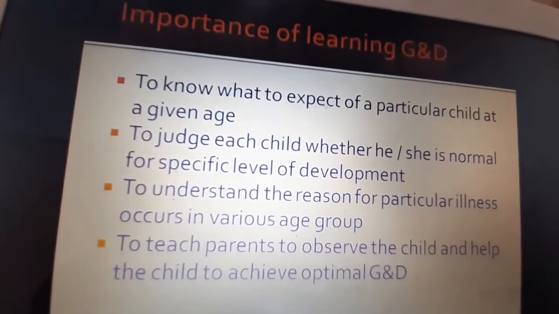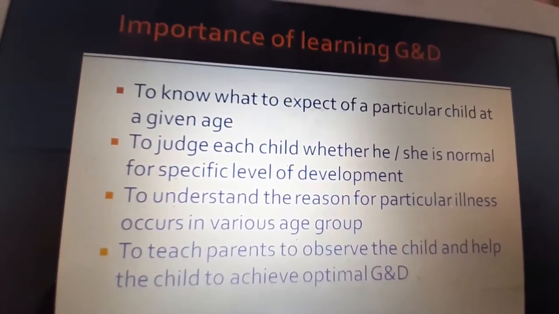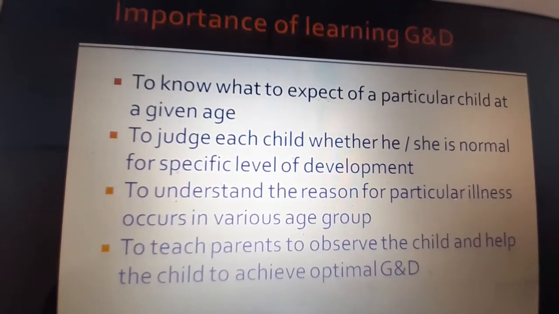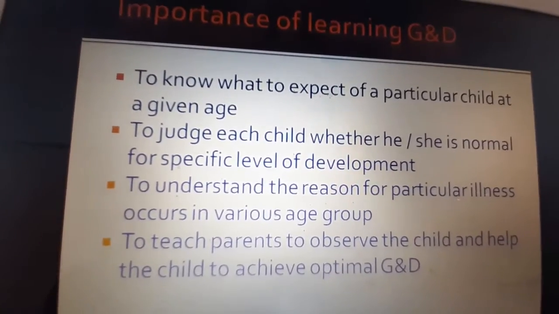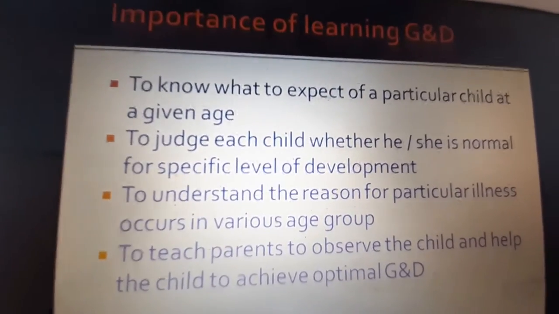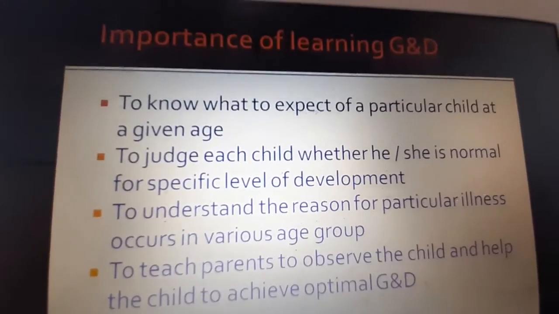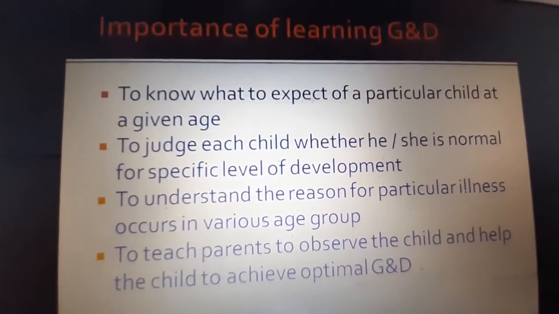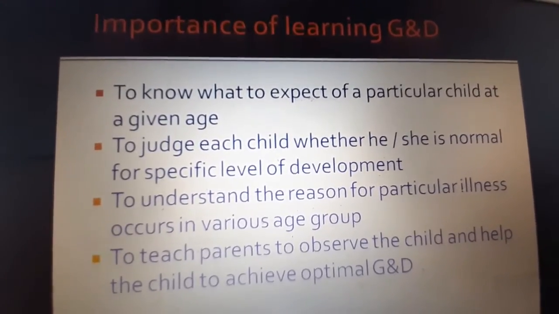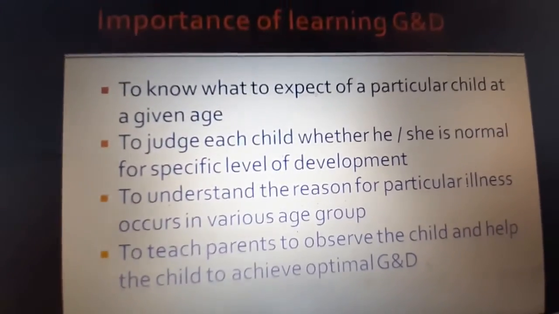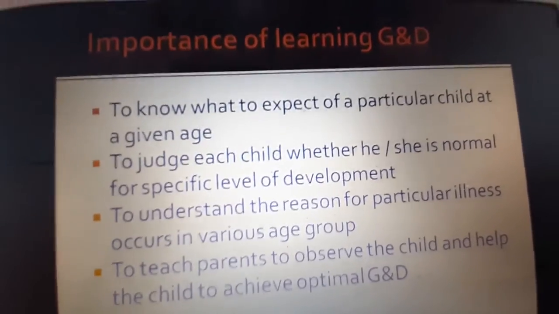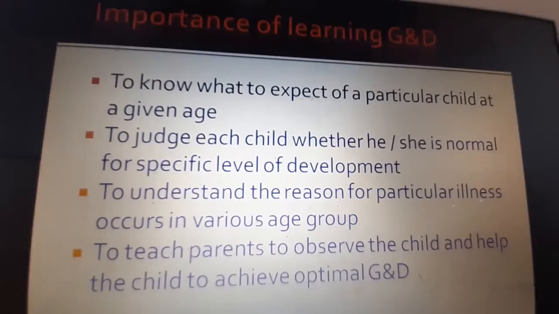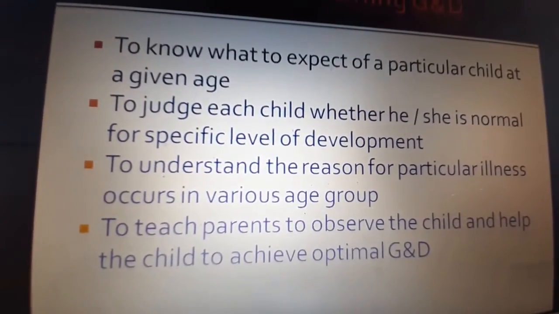Now, why do we need to learn about growth and development of a child? Number one, we need to know what to expect of a particular child at a given age. For example, normally a child achieves head control by 3 months. So if the child is not able to achieve head control even after 6 months, then it means that there is some problem for the child. So by studying growth and development, we will be able to know what to expect for a particular child.